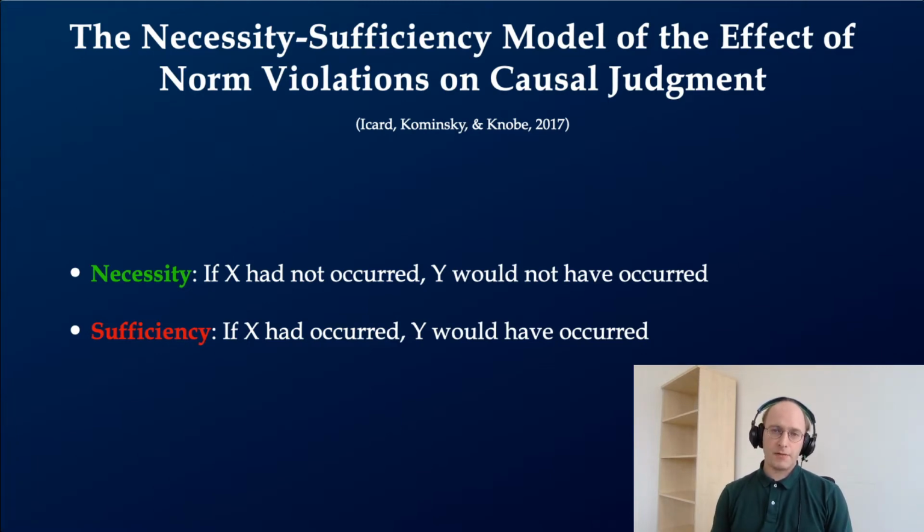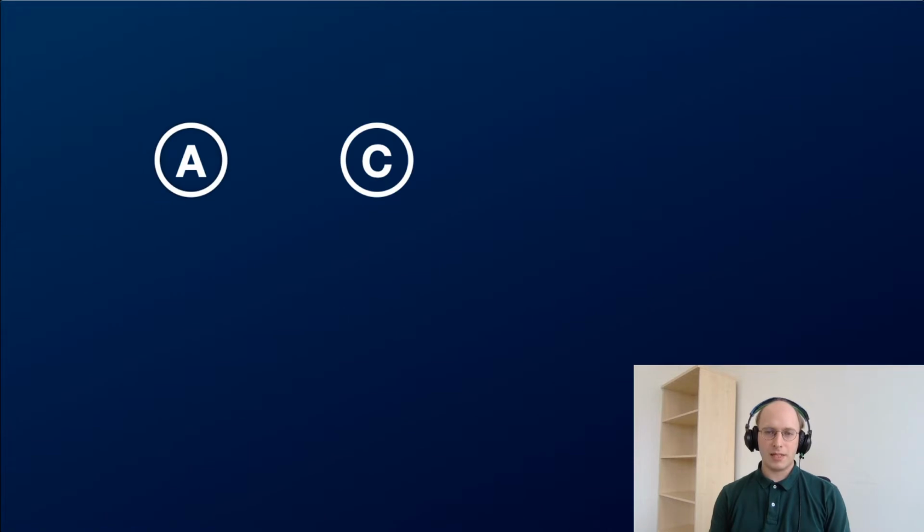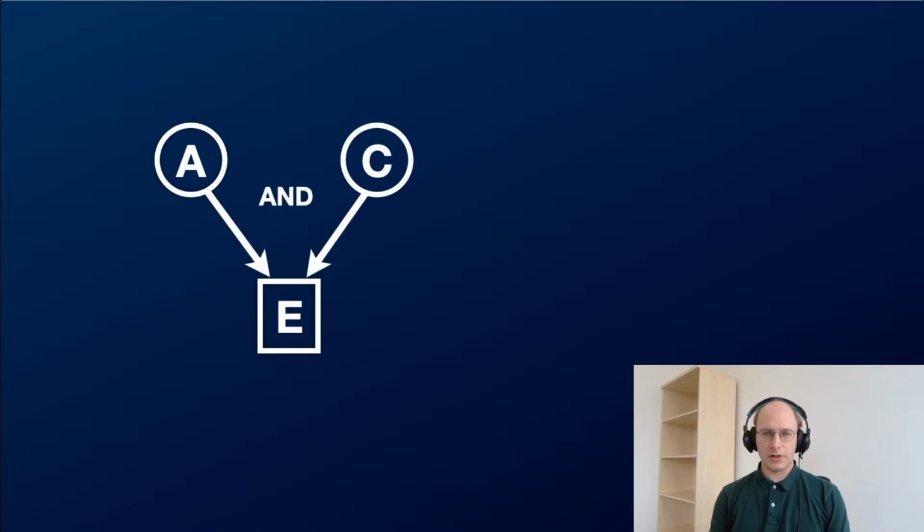Before going into the formal realization of the model, I find that it's useful to go through a sort of informal demonstration of it, and also to outline the effects that we're trying to explain. So let's say that you have two causes, A and C, that bring about some effect E. For starters, let's consider a conjunctive causal structure. In other words, both A and C are necessary to bring about the outcome. Under normal circumstances, if both A and C are norm-conforming, they both cause the outcome to some degree. We can think of this as a sort of baseline.